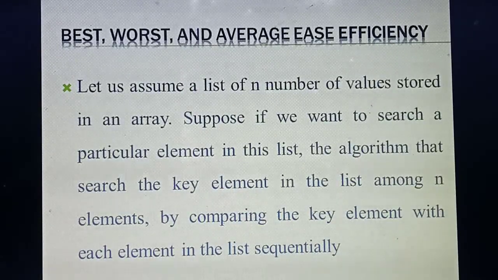Okay, 10 values you write. For example, make a tabular column and write 10 values. Among the 10 values, take any one value as a key value and keep it in your mind. That value is the search key value. The same concept is what you are going to study in the next 5 mark question. So now you are going to find at which place that value is stored.